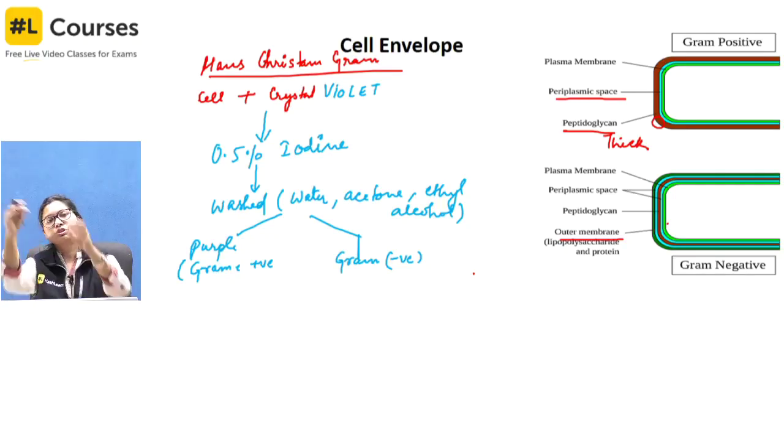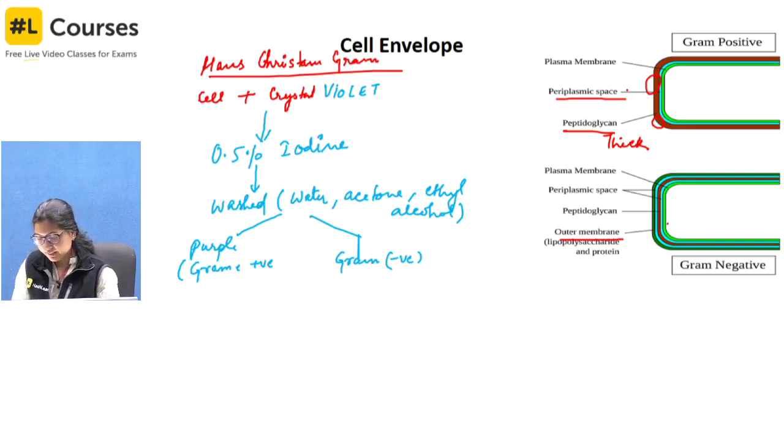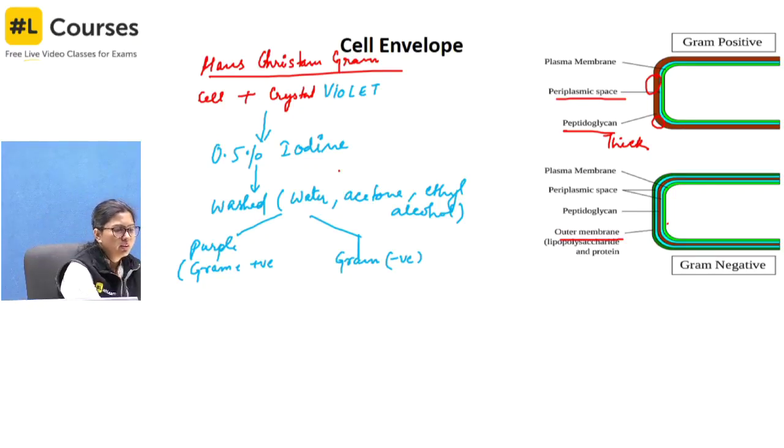In books it is written that you have glycocalyx followed by peptidoglycan, that is the cell wall, and then the plasma membrane. This is the reason why gram negative will not take the stain, and since the layer is thick in gram positive, it interacts with the stain and retains it. Gram positive retains the stain. E. coli is an example of gram negative bacteria. For gram positive you have pneumococcus, streptococcus, staphylococcus.